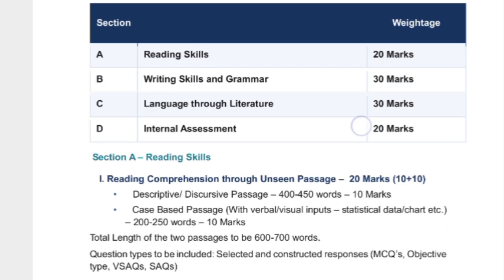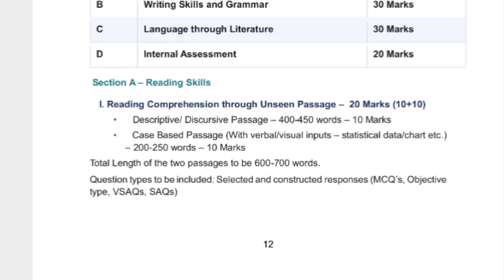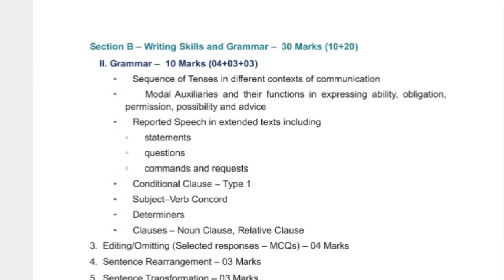thoroughly. In detail, if you want to check, reading comprehension through unseen passage is two passages for 20 marks, 10 marks each, as I told you. And Section B I just want to discuss, because I told you Section B has been changed entirely. Some new grammar topics have been added. Grammar remains for 10 marks, no issue. Previously also grammar was for 10 marks only, and now also grammar is for 10 marks.